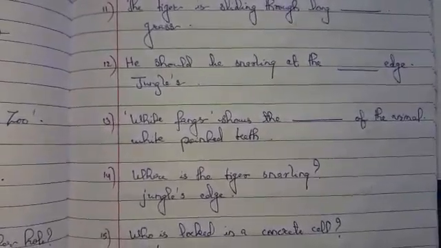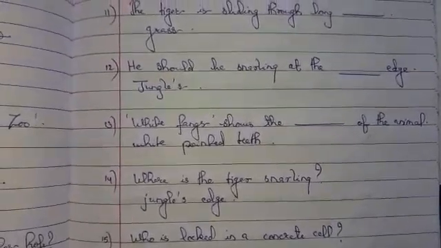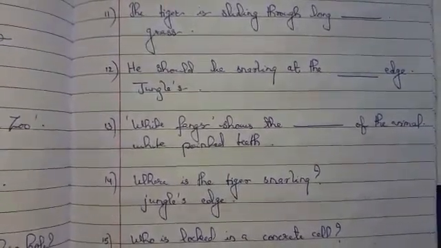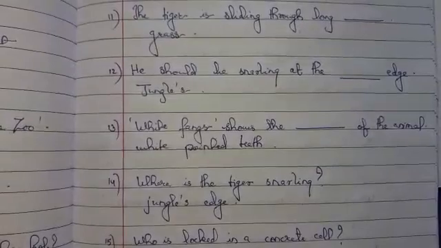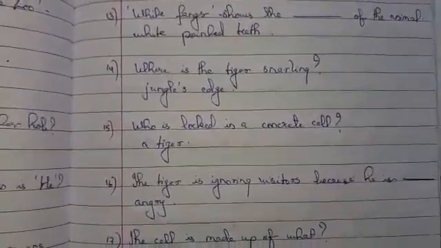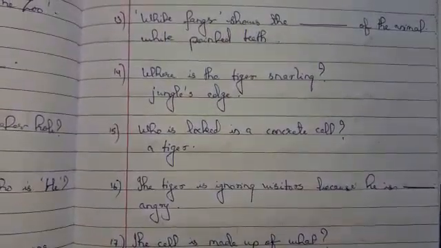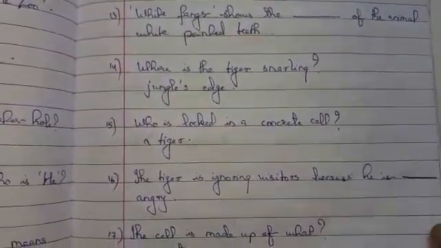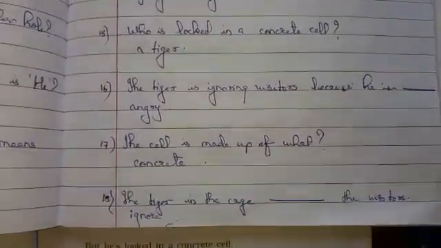White fangs shows the white pointed teeth of the animal. Where is the tiger snarling? The tiger is snarling at the jungle's edge. Who is locked in a concrete cell? A tiger is locked in a concrete cell.